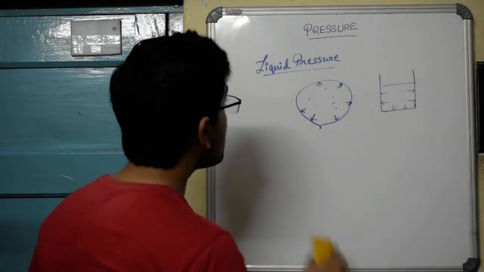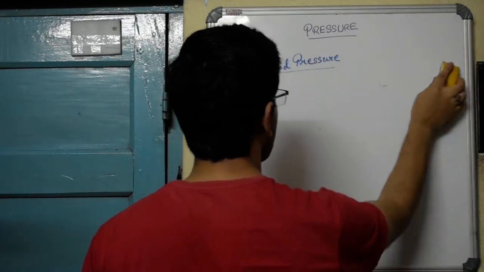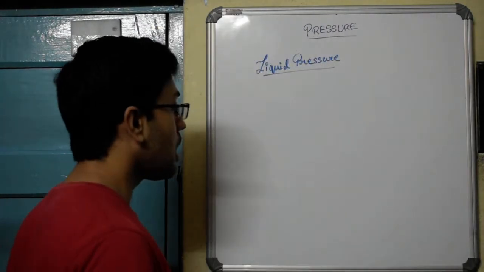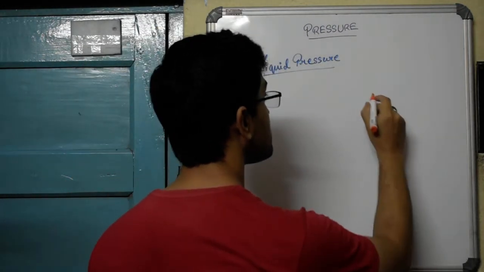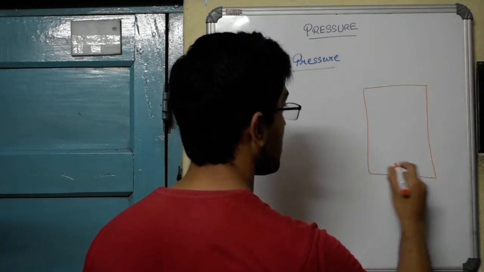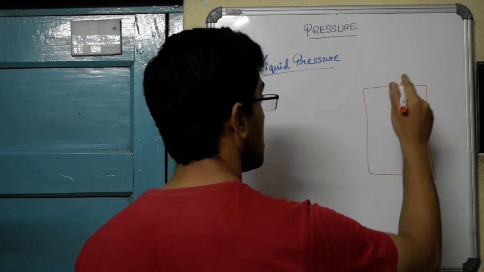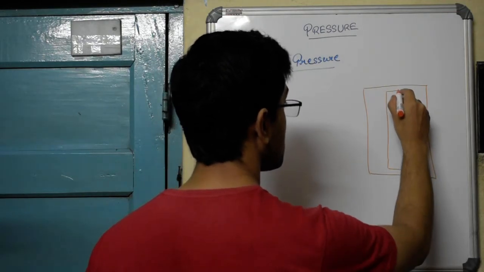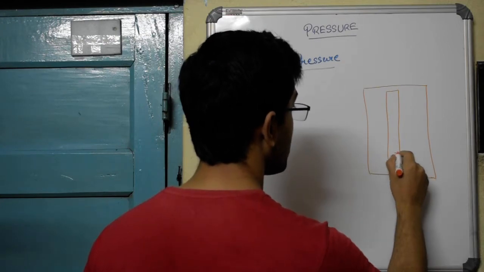Now we can measure this kind of liquid pressure by using a device which is known as a manometer. So how does a manometer look roughly? It's something like this. There is a kind of wooden base. Onto this base, around the middle portion, you will find a scale.